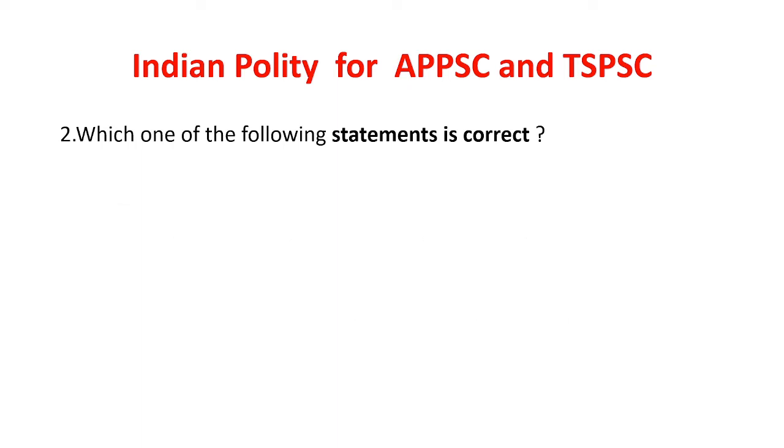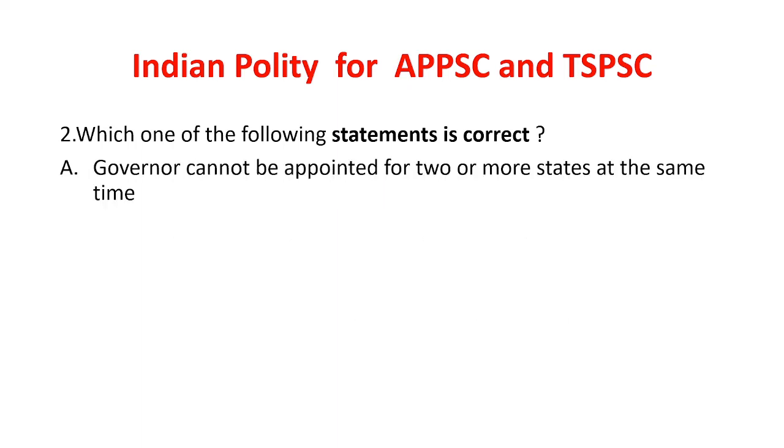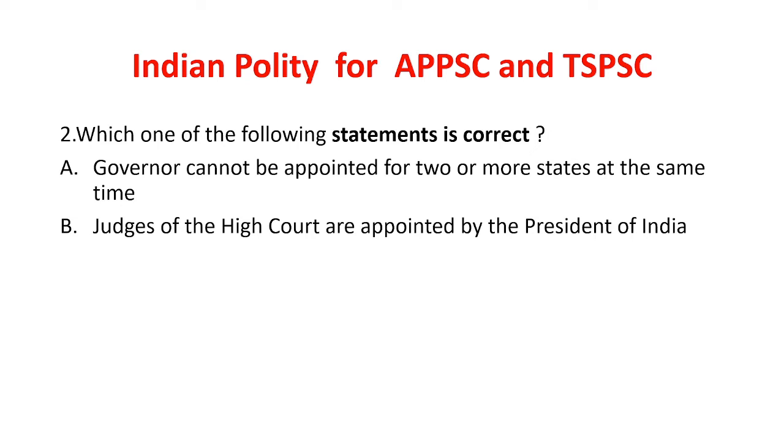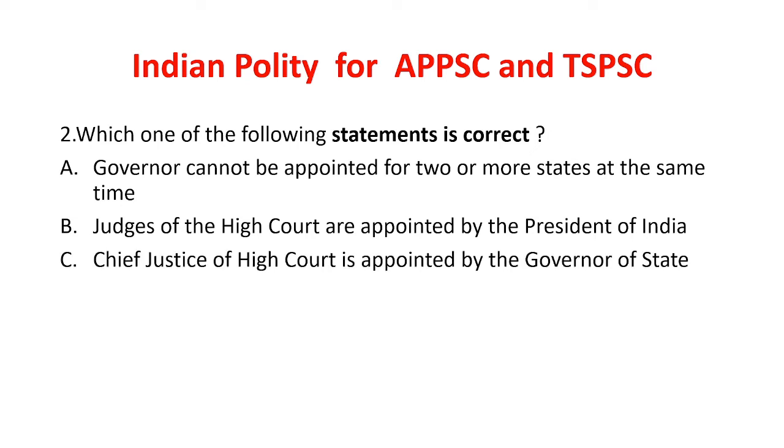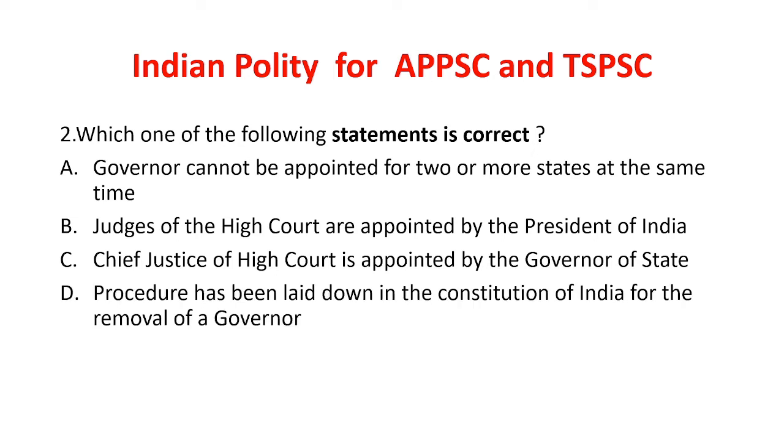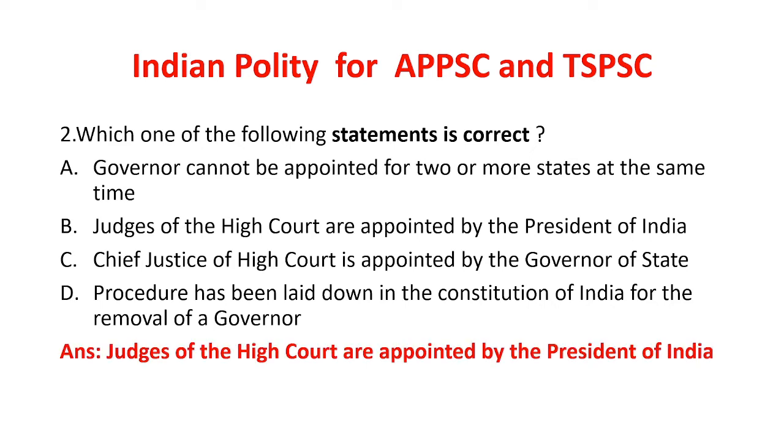Which one of the following statements is correct? The options are: the governor cannot be appointed for 2 or more states at the same time; judges of the High Court are appointed by the President of India; the Chief Justice of High Court is appointed by the Governor of the State; and a procedure has been laid down in the Constitution of India for the removal of the governor. So which of the following statements is correct? And the answer is judges of the High Court are appointed by the President of India.